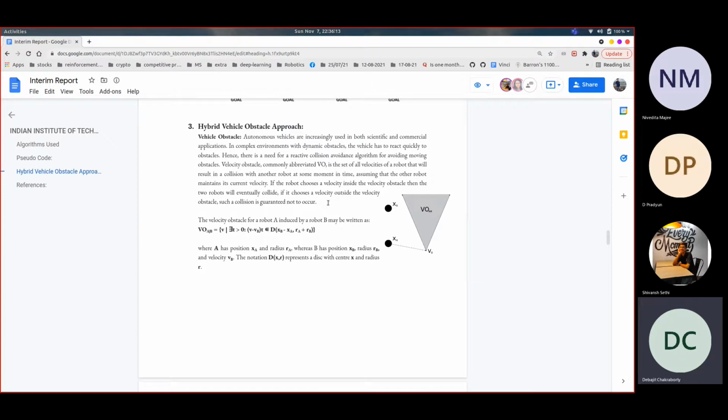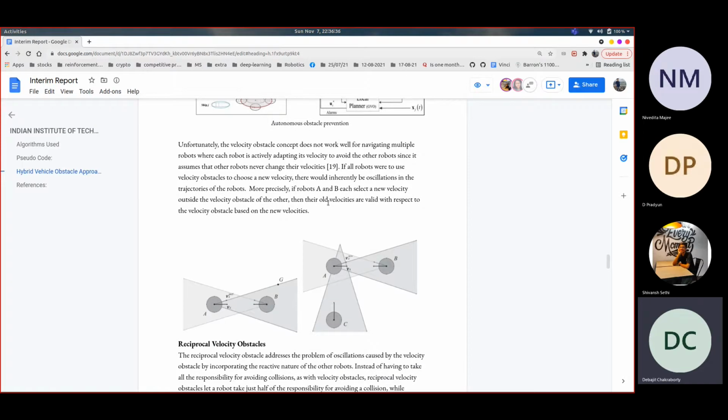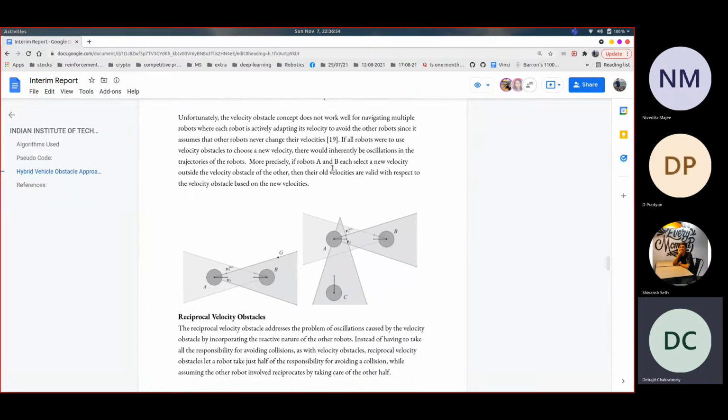The velocity obstacle is a set of all the velocities of the robot that will result in a collision with another robot at some future point in time. So that gives us a set of possible velocities for all the agents. The agent in our algorithm will actually make use of this fact in later steps. Unfortunately, this concept does not work well for multi-agent systems because every agent is actively adapting its own velocity to avoid the other robots, but it is also assuming that the other robots never change their own velocities. Hence, we need to use two different concepts and merge them into one hybrid approach.